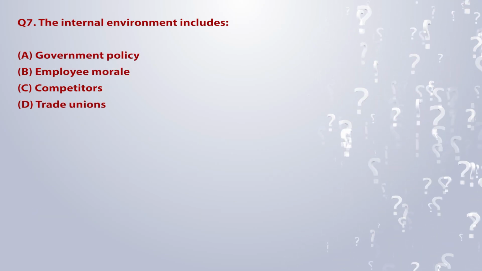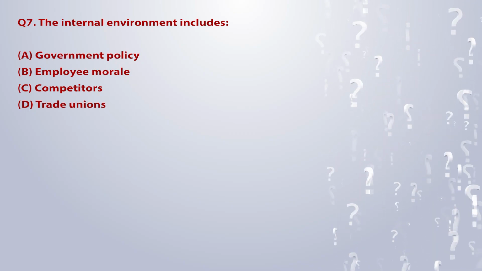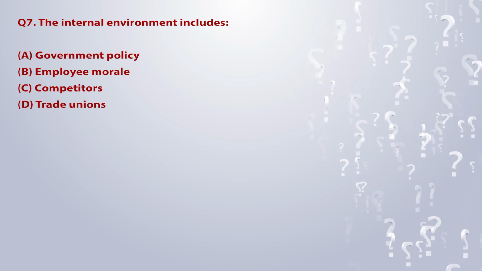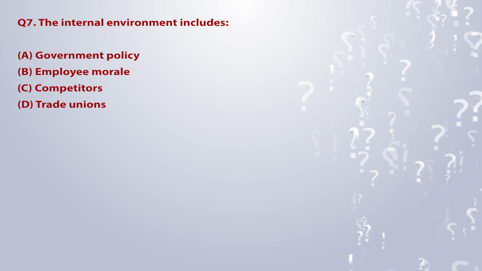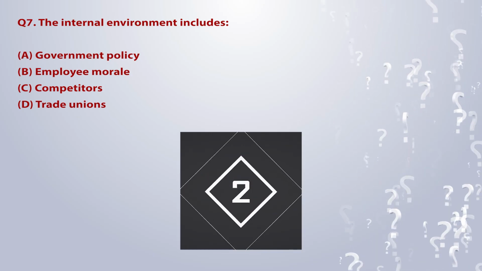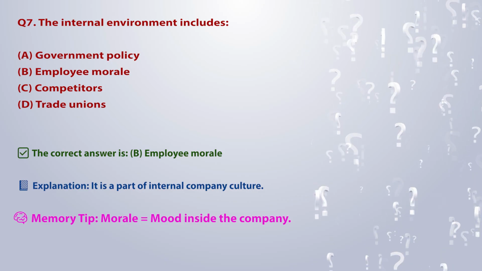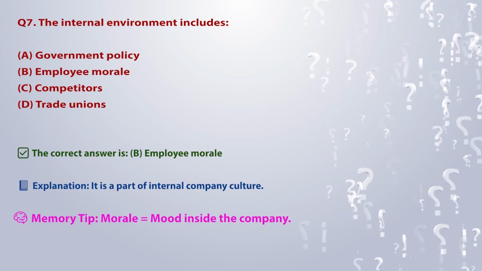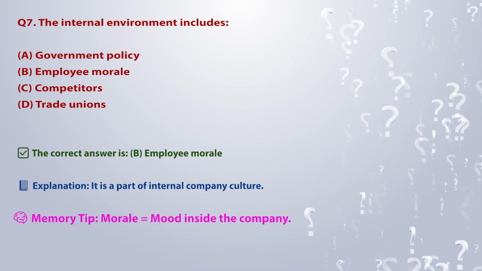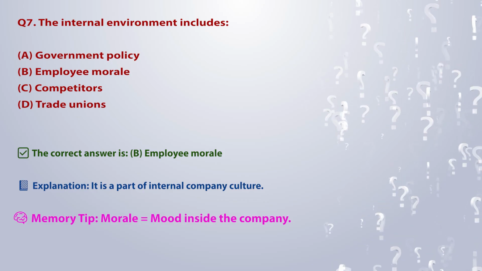Q7. The internal environment includes A. Government policy. B. Employee morale. C. Competitors. D. Trade unions. The correct answer is B. Employee morale. Explanation: it is a part of internal company culture. Memory tip: morale is equal to mood inside the company.